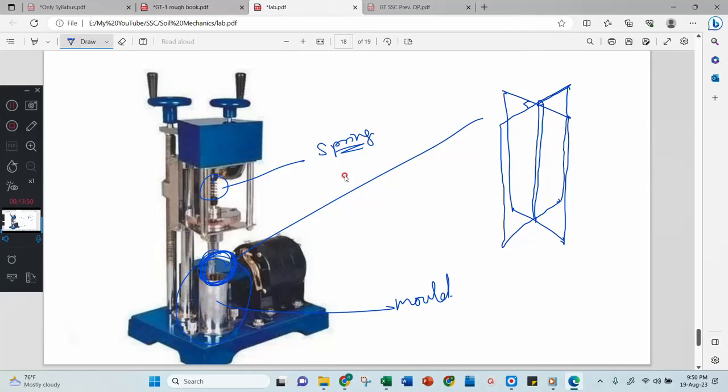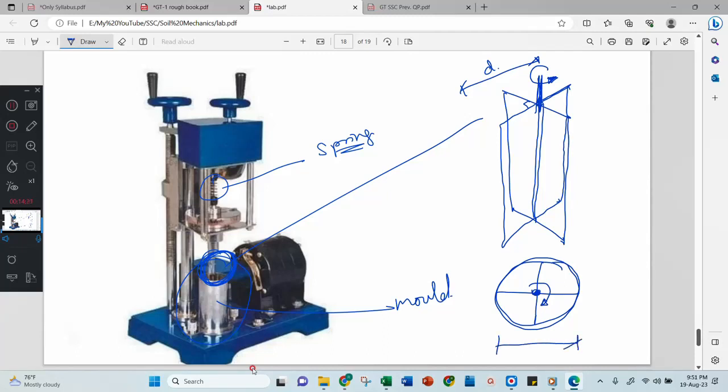Then the width of this blade is considered as D. Why is it D? Because when you rotate this vane with this extended rod, you will use this rod and you will rotate this vane. When you rotate this vane, then it will form a circle. Your vanes are acting like this. Then this point is rotating this way. When you rotate, this will form a circle. Then the diameter of the circle is nothing but the width of the vane. Agree?